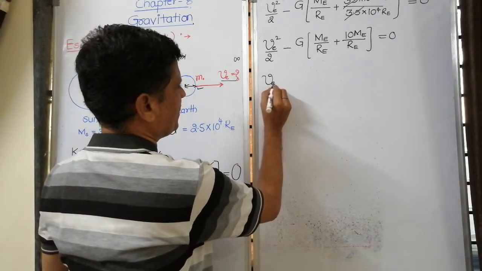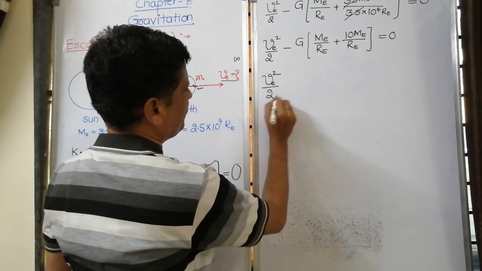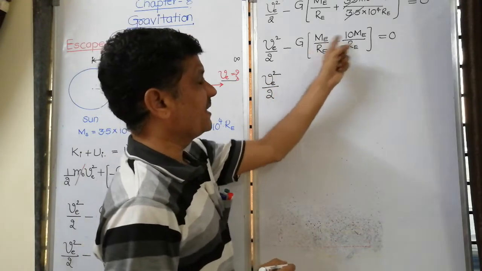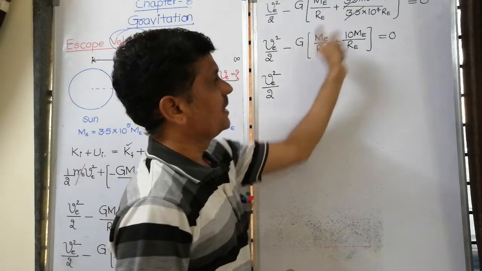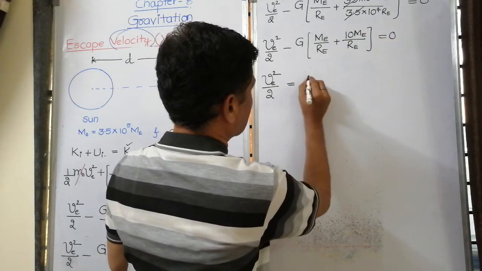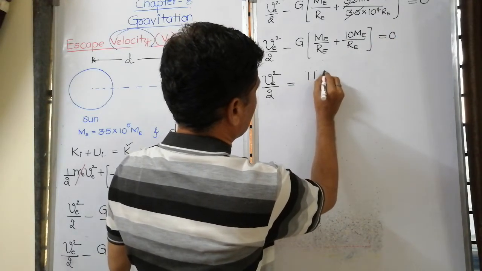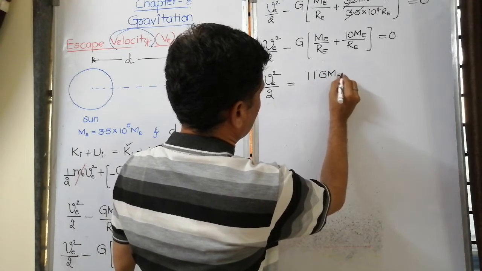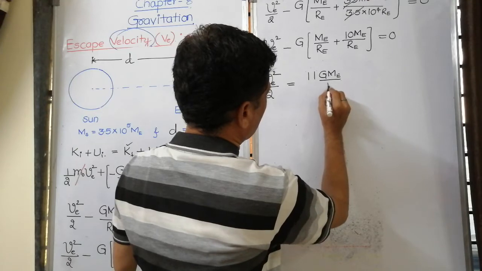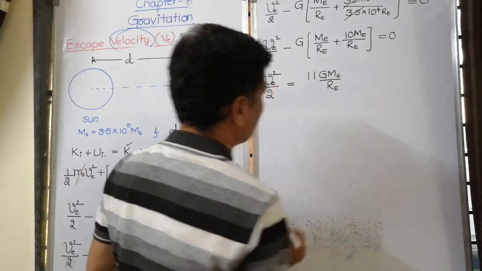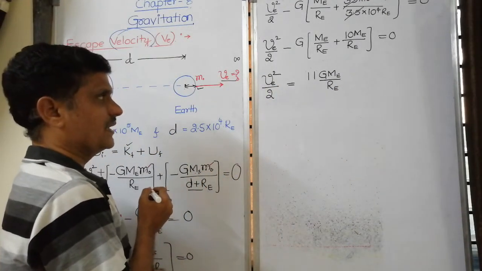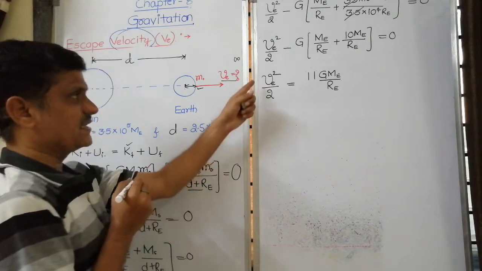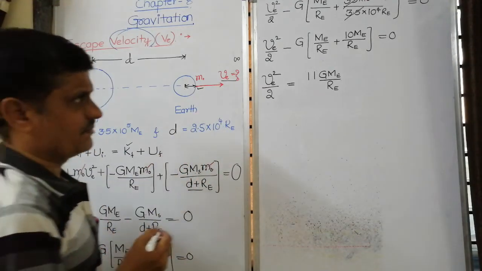Then escape velocity square by 2 is nothing but 11 ME by RE. If I send that side it will be plus 11 capital G capital ME by RE, right? Then this is escape velocity in the present case.